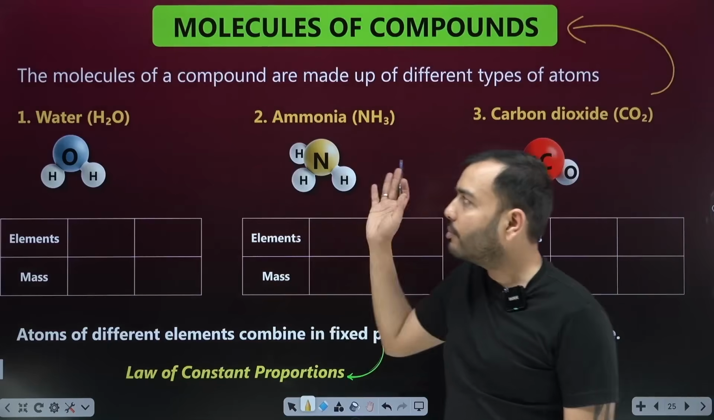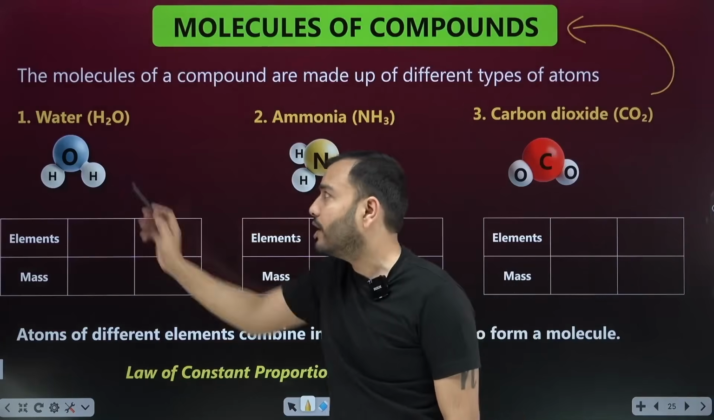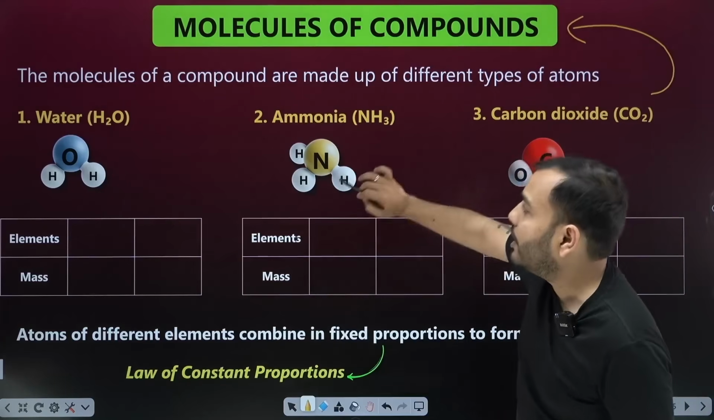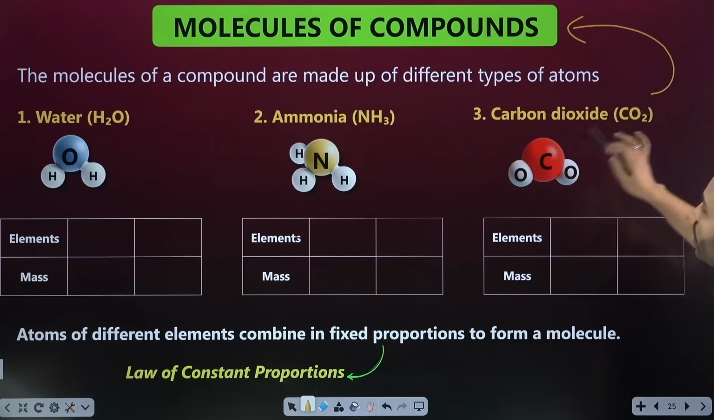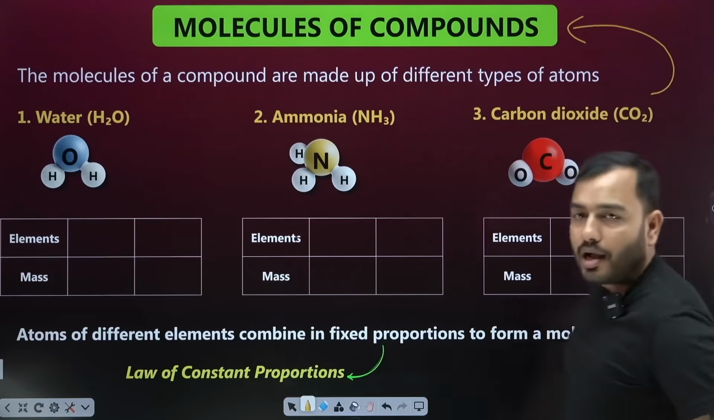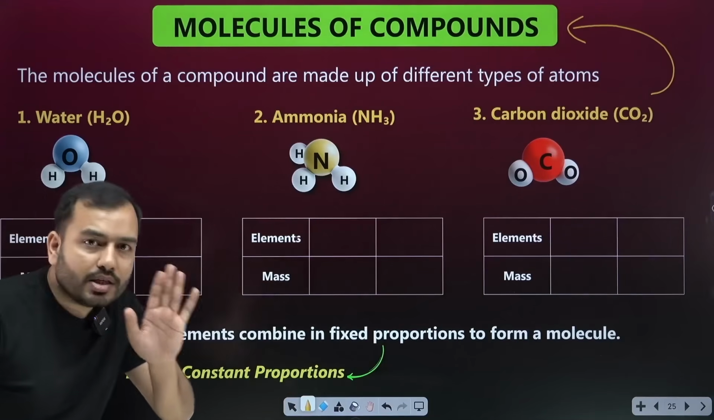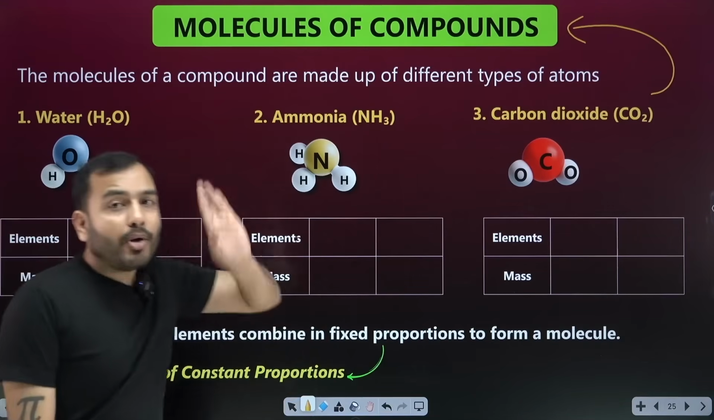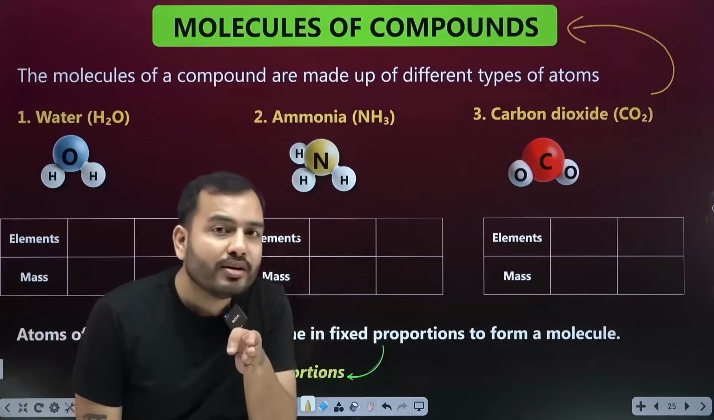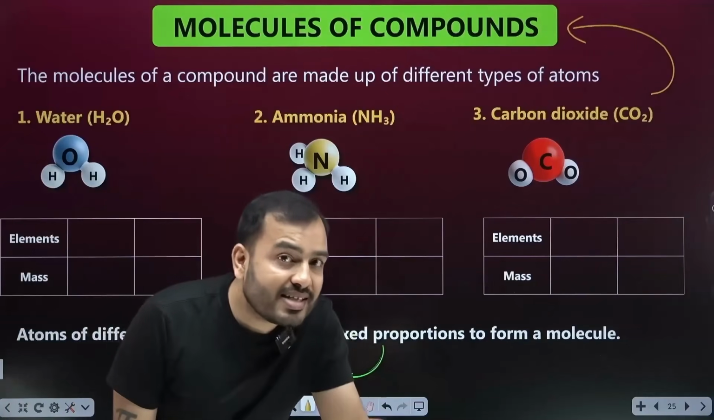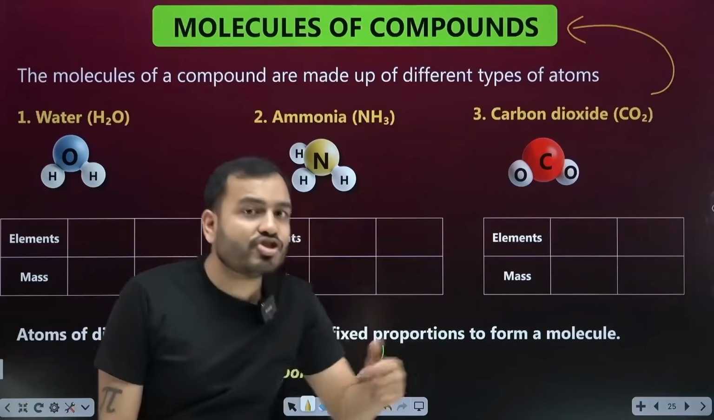Molecules of compound. Water is made of what? 1 oxygen, 2 hydrogen. Ammonia, 1 nitrogen atom, 3 hydrogen atoms. Carbon dioxide, 1 carbon, 2 oxygen. Now look at one thing we studied earlier. The law of constant proportion must be valid. It absolutely must be. If a compound is formed, the pure compound contains the same elements in the same proportion by mass.